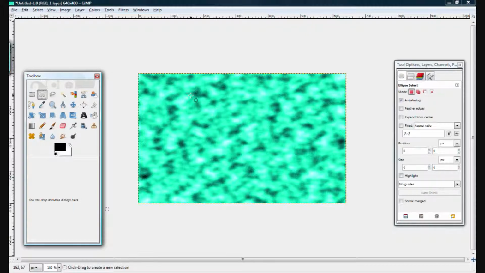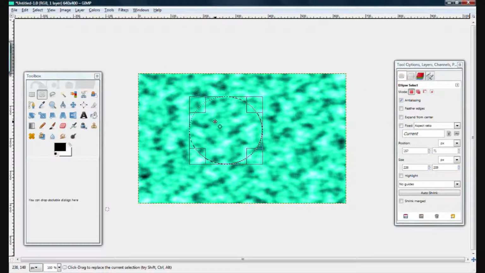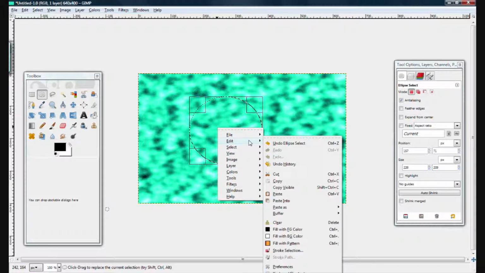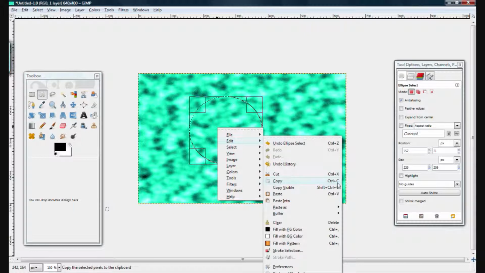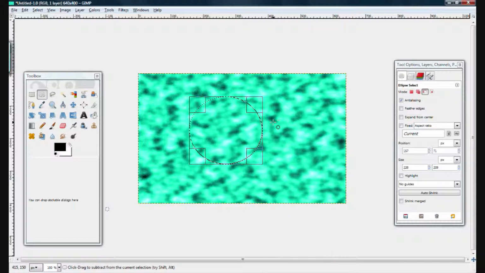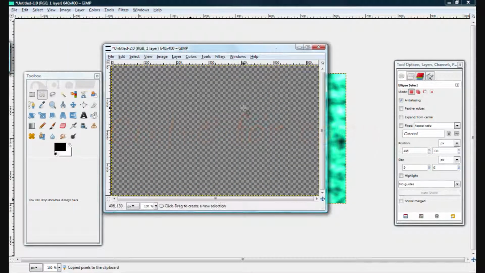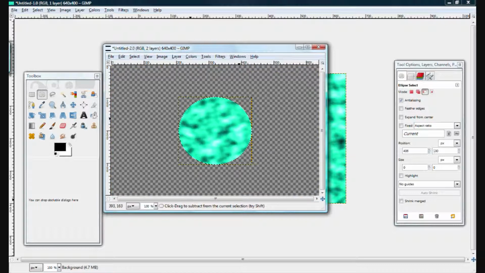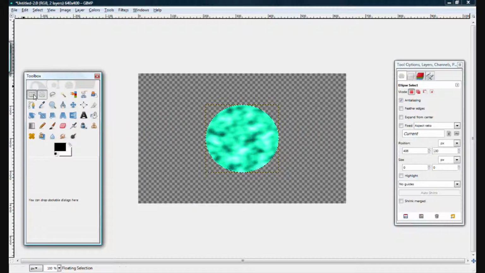So actually, take your Ellipse Select tool, select a random spot, any spot, and go. You can either right click and go to Edit and Copy, but copy for quick is Control C, paste is Control V. So Control C, then Control V. And then just go in the center. I'll just set it down.